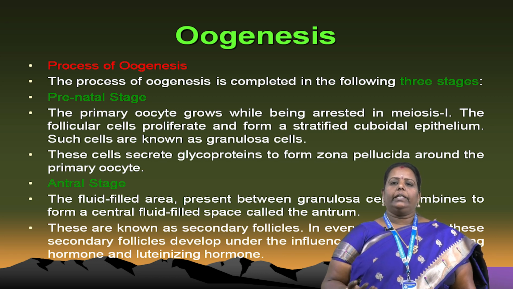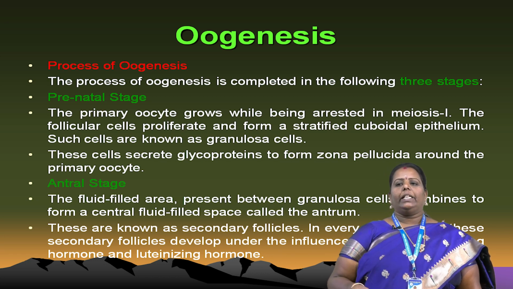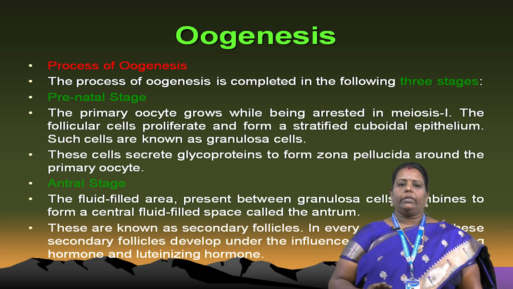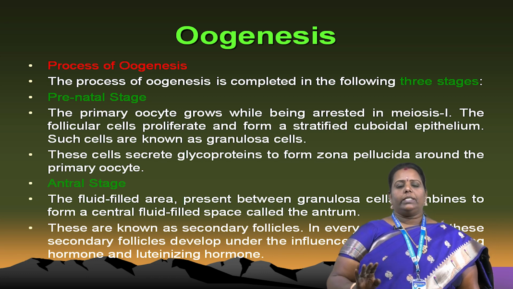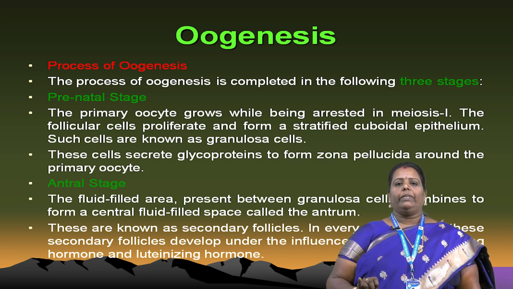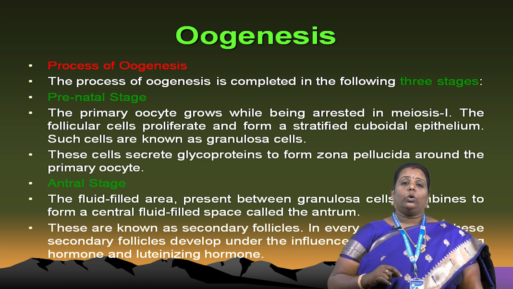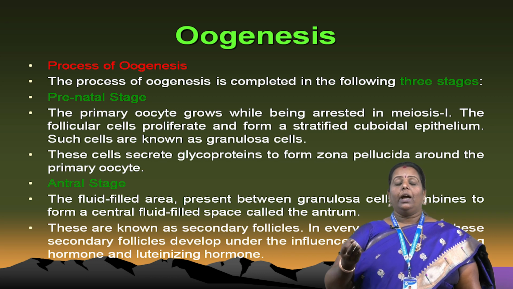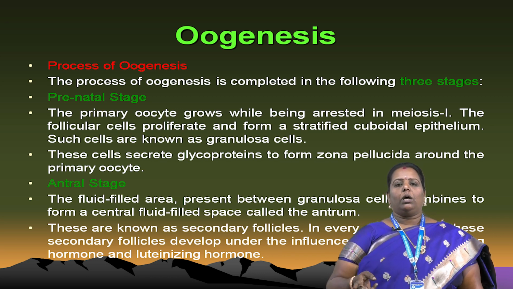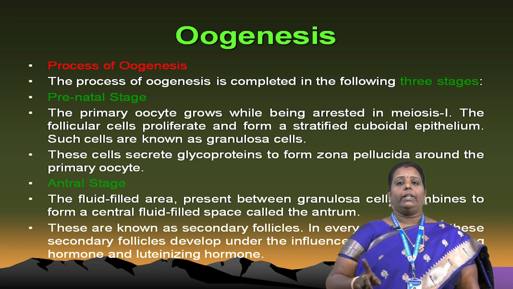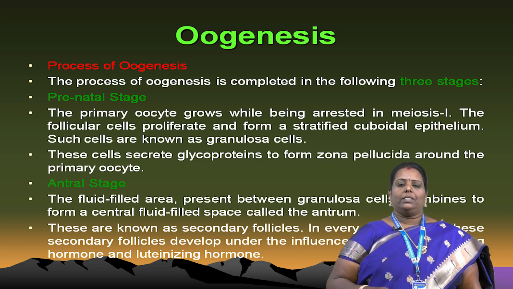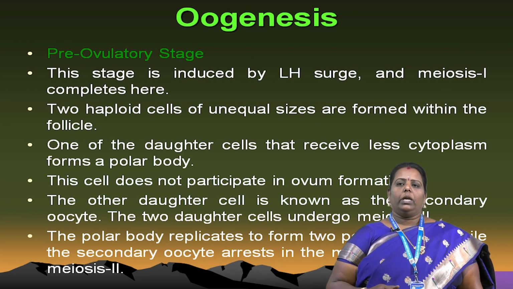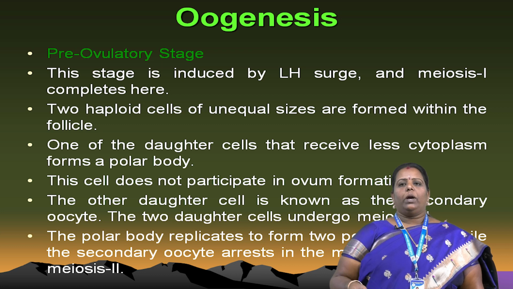In every monthly cycle, the secondary follicle develops under the influence of follicle stimulating hormone and luteinizing hormone. These hormones are very important for ovulation. FSH is the follicle stimulating hormone, and the other one is LH, the luteinizing hormone. Both are also called sex hormones, and they are very important during ovulation and oogenesis. Next, in the pre-ovulatory stage, we have to know about the LH surge.